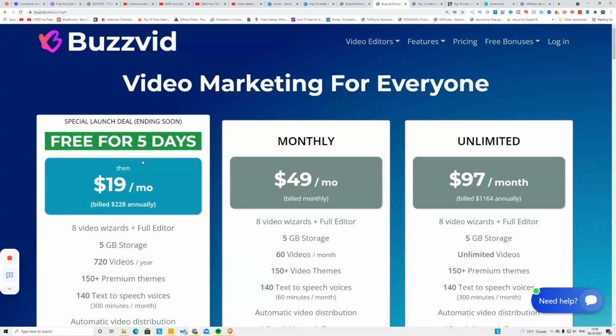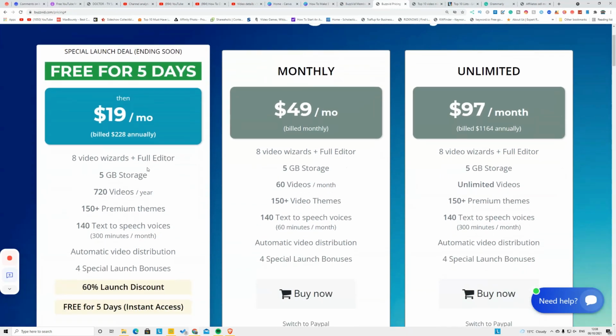Again, I talk about the pricing section. Again, you can have a 5-day free trial. You can create unlimited videos without watermark and copyright claim, guys. If you want to use this website in the future for your YouTube videos, all you need to go with is this plan, $19 per month, which is $228 per year. But this plan is only available if you buy that on a year plan. Otherwise, you have to pay $49 per month. But again, you have a 5-day free trial without watermark. You can download unlimited videos.